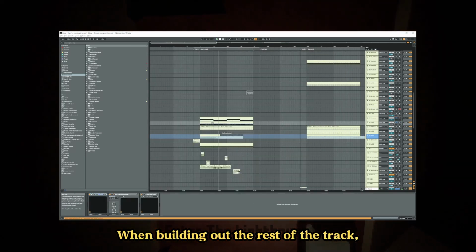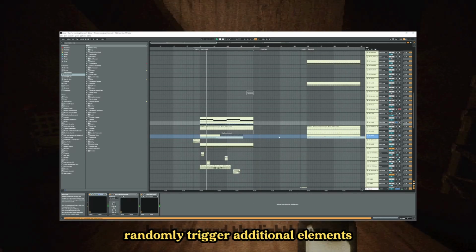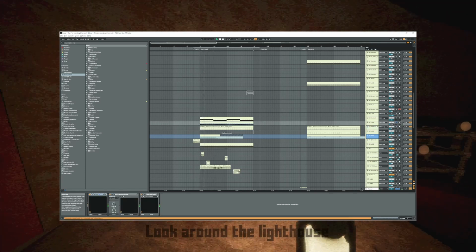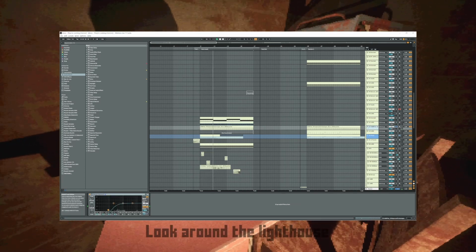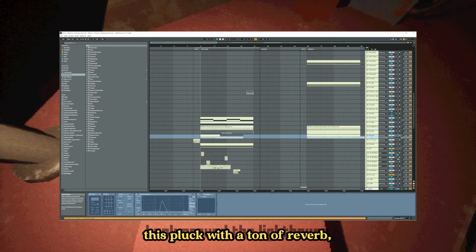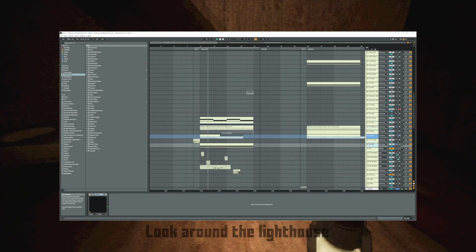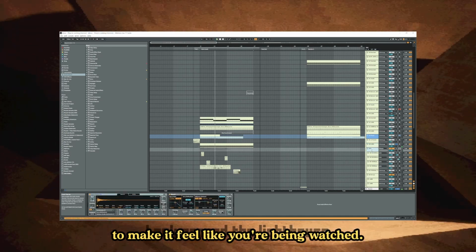When building out the rest of the track, I knew that I wanted to randomly trigger additional elements in Wwise, so I added these claps, whispers, this pluck with a ton of reverb, string chatter, and some more background effects to make it feel like you're being watched.